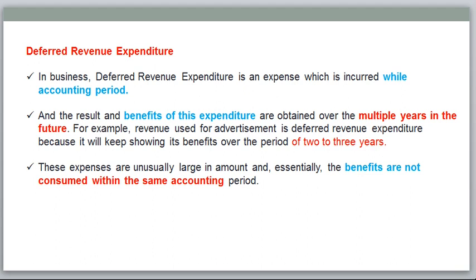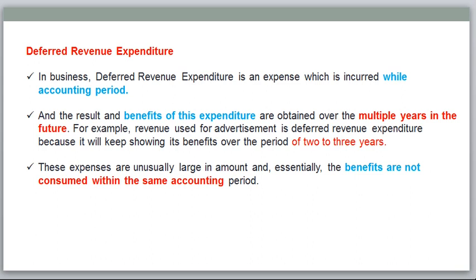Today's topic is deferred revenue expenditure. In yesterday's session, I explained the difference between capital expenditure and revenue expenditure. In today's session, I'm going to explain what deferred revenue expenditure is. So in business, deferred revenue expenditure is an expense which is incurred in a specific accounting period, and the benefit is more than 2 or 3 or 5 accounting periods. That means the benefit is more than one accounting period but not more than 5.